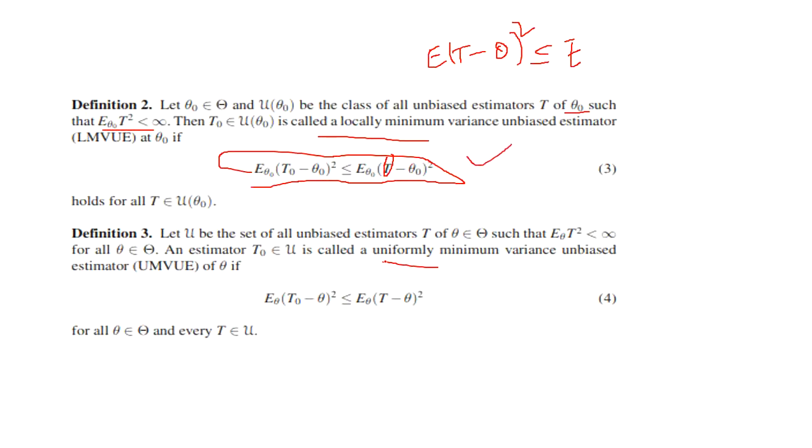When can we say uniformly minimum variance unbiased estimator? We need to satisfy this condition. Here, for all theta is there; in the local case, for all theta is not there. This is important. When this holds for each and every theta in capital Theta, then we can say that it is uniformly minimum. If it is not, then we can say that it is a minimum variance unbiased estimator.